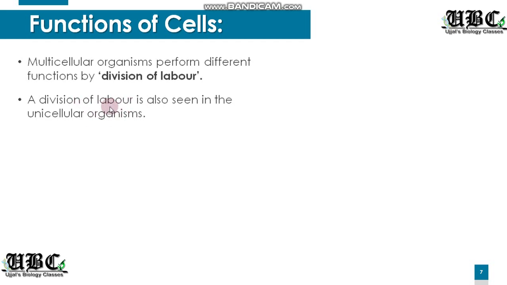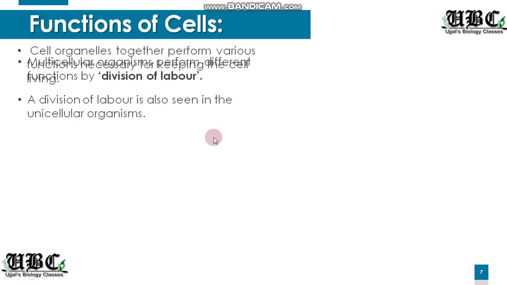Like if I talk about the amoeba, it is composed of a single cell, but that single cell has different organelles which are doing the process of nutrition, respiration, reproduction. Each and every physiological process going on in that particular amoeba is being done by different cell organelles. So the division of labor is also seen in those unicellular organisms.